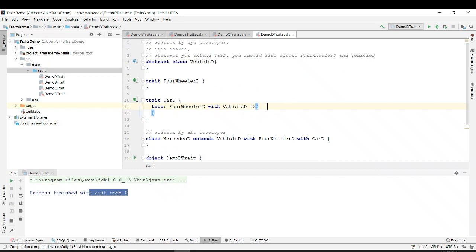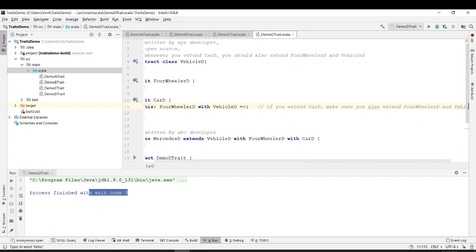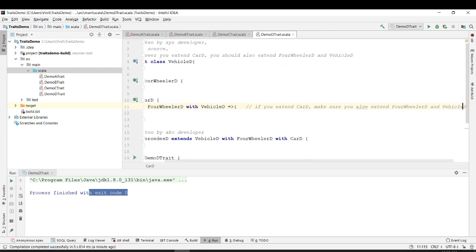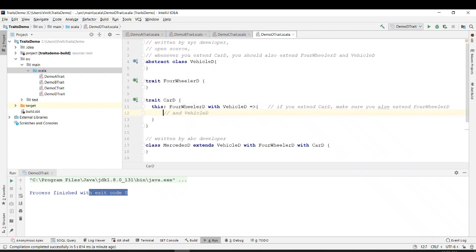Okay, so just take note of this, that if you extend car D, make sure you also extend four wheeler D and vehicle D. So whenever you extend car D, make sure you also extend four wheeler D and vehicle D.